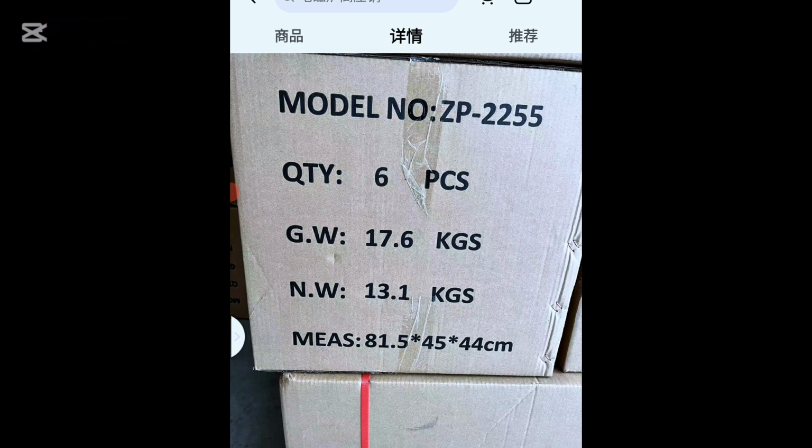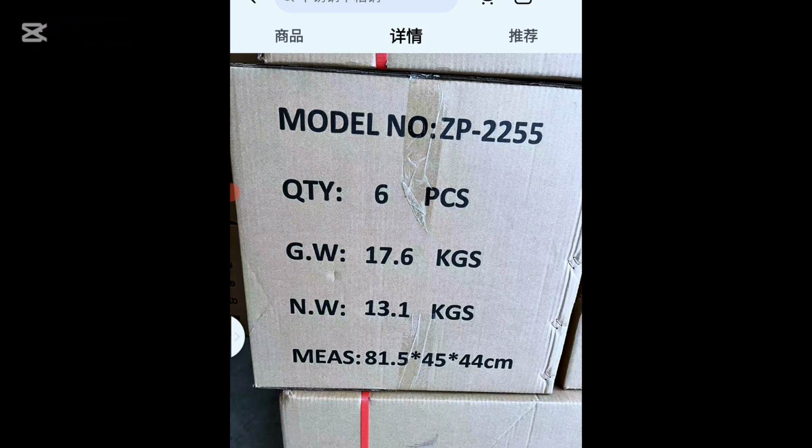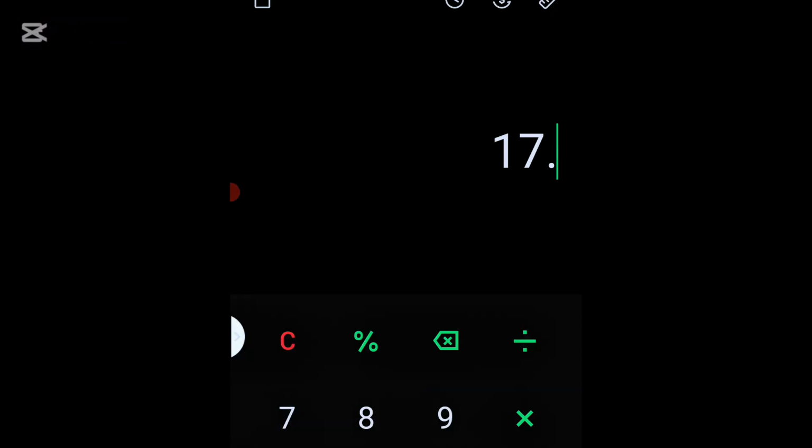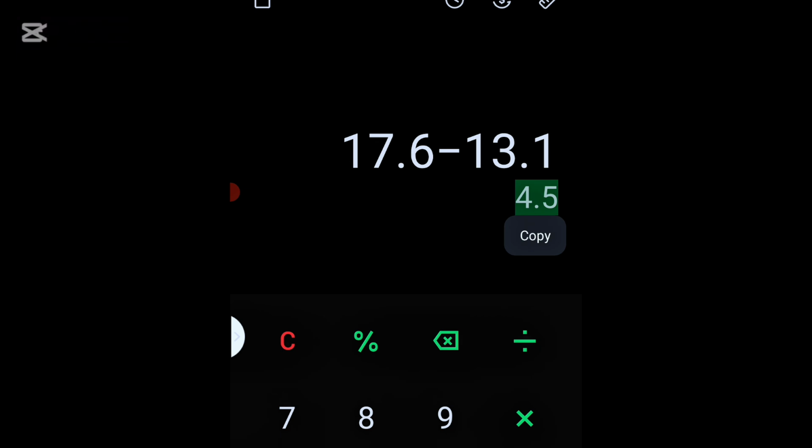Please, let's go to my calculator. 17.6 minus 13.1, so that you understand the difference. 17.6 minus 13.1. Please see the difference. 4.4 kg difference. You know what 4.4 is? It's big. Those of you that used to go and buy meat in kilo, if you buy 4 kg of meat, you know what it looks like. That's what we are talking about. Use that to have an idea of what 4.5 looks like.